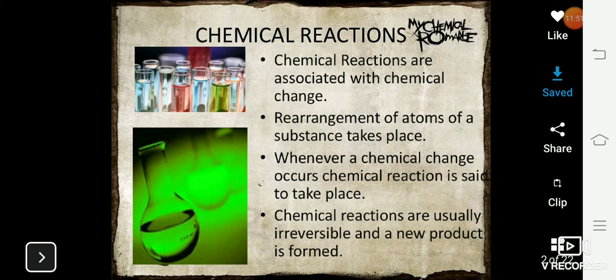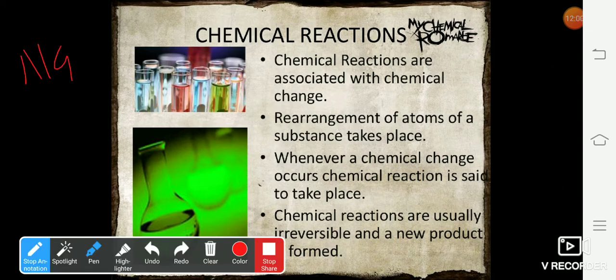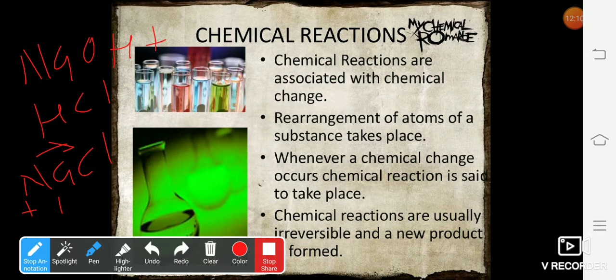Rearrangement of atoms of a substance takes place. Now, what do you have in rearrangement? If you observe the previous example, we did NaOH plus HCl gives NaCl plus H2O. Now you can see Na can come in place of H and H comes in place of Na. Now they are rearranging themselves to form a new product.